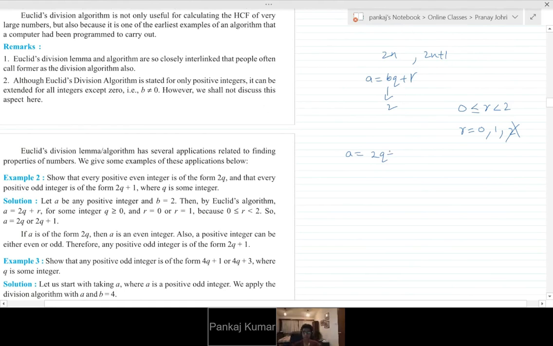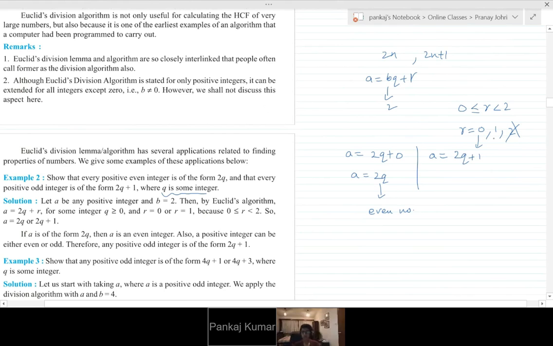So can we write any number as 2q plus 0, taking the first part? So what is this? a is equal to 2q. This is already provided that q is some integer. So can we safely conclude that this is an even number? Yes. So this is an even number.